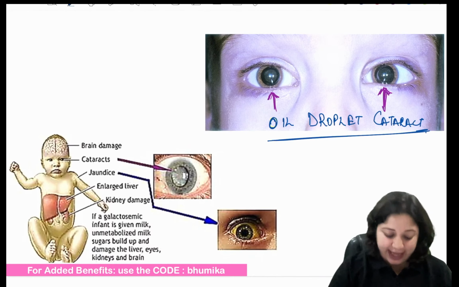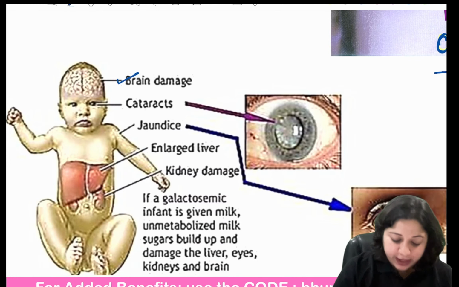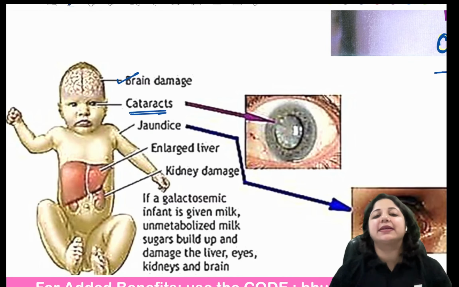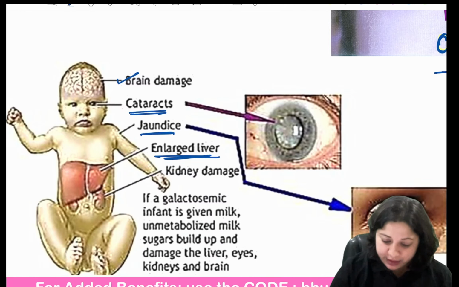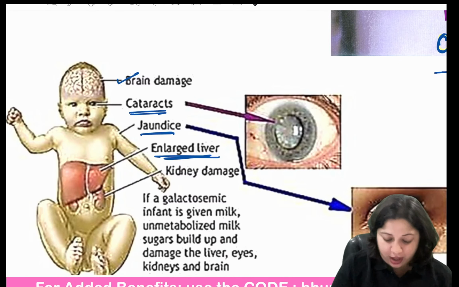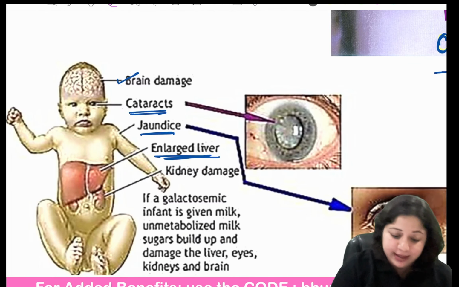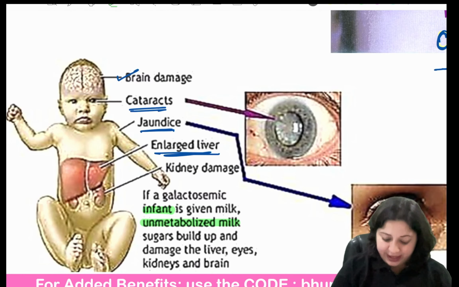What are the other things that we get to see in galactosemia? There is brain involvement. There are cataracts; the classical one is the oil droplet cataract. There is jaundice, an enlarged liver, and yellowish discoloration of the sclera. Then there will be kidney involvement. In the classical history, the infant is unable to digest milk.